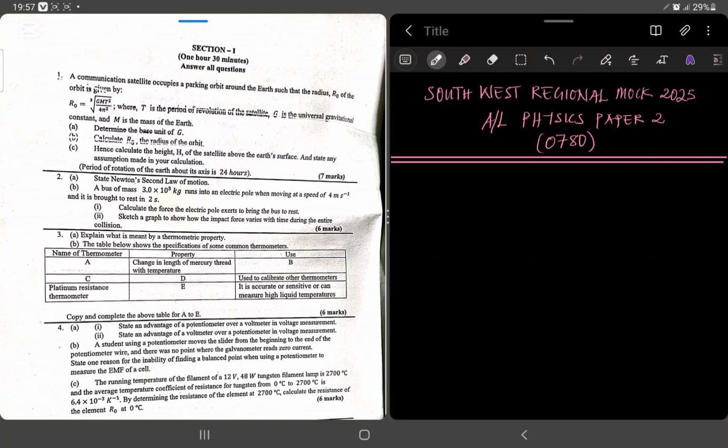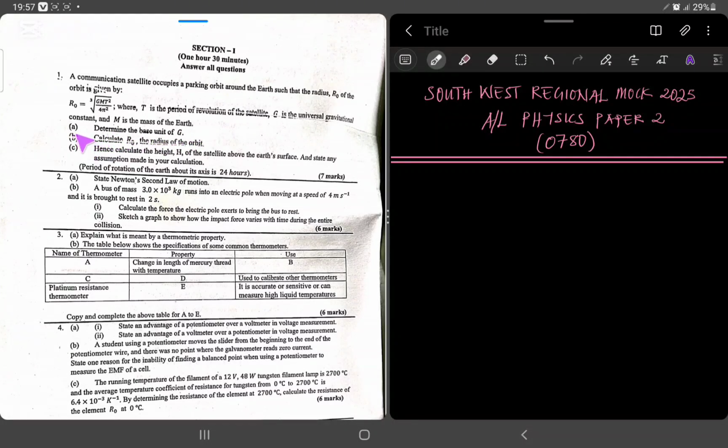So in section 1, it says we should answer all the questions. Question 1 reads: a communication satellite occupies a parking orbit around the Earth such that the radius r0 of the orbit is given by the cube root of GMT squared over 4 pi squared, where T is the period of revolution of the satellite, G is the universal gravitational constant, and M is the mass of the Earth.